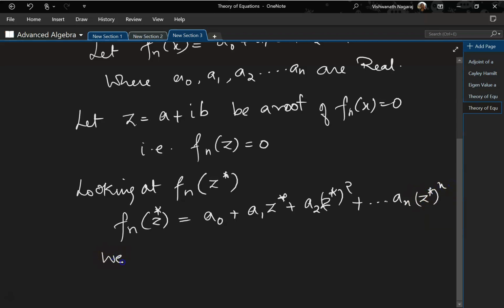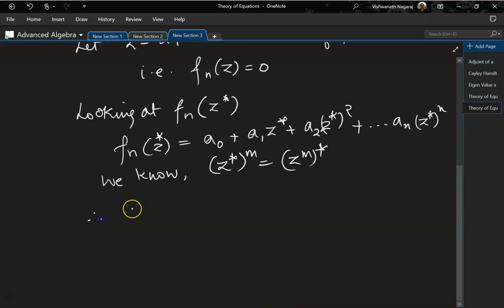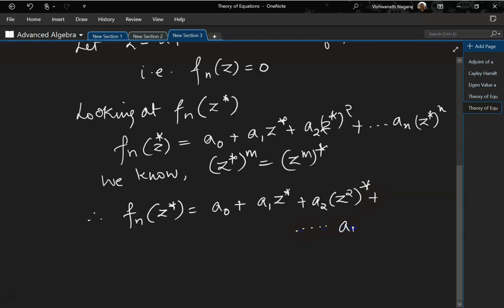Now we know (zᵐ)* is equal to (z*)ᵐ. So therefore f(z*) is equal to a0 + a1z* + a2(z²)* + and so on up to (anzⁿ)*.